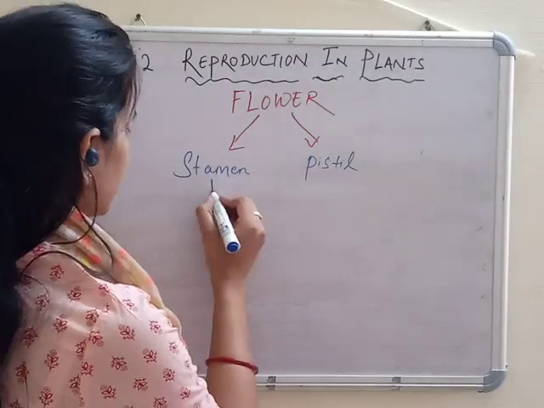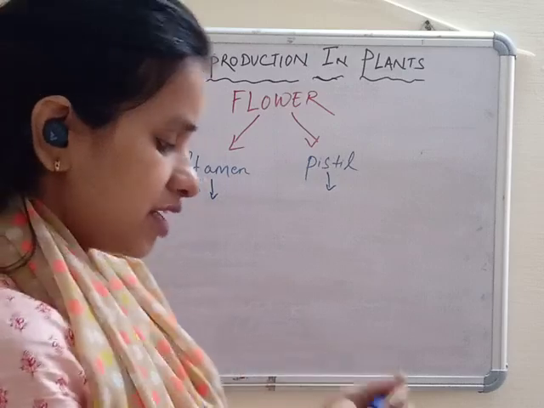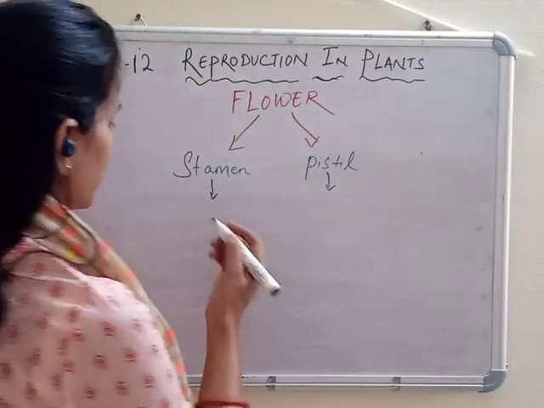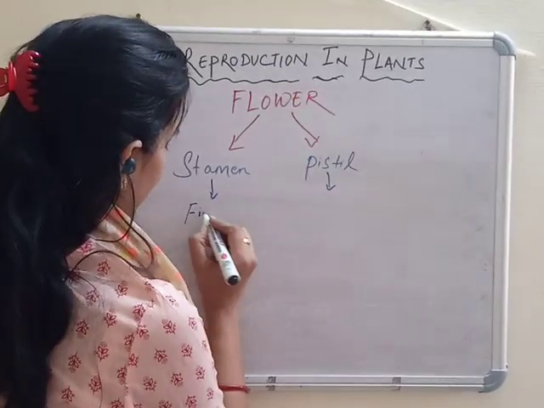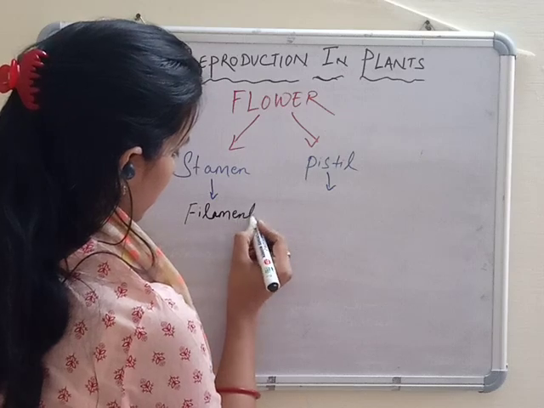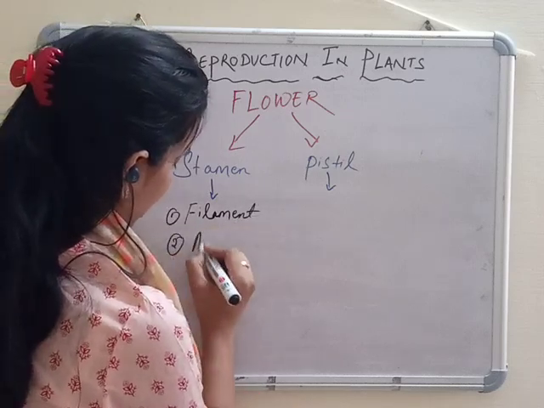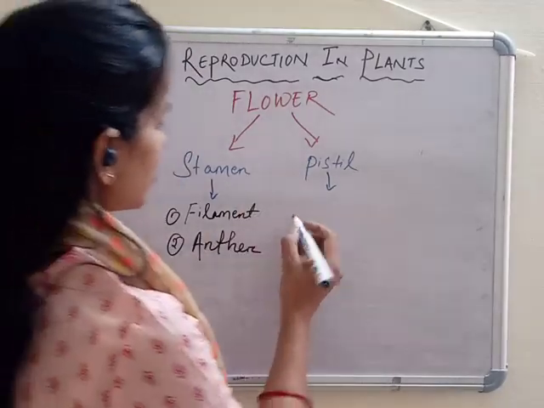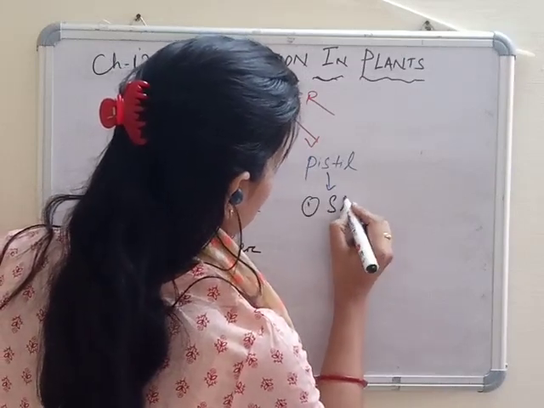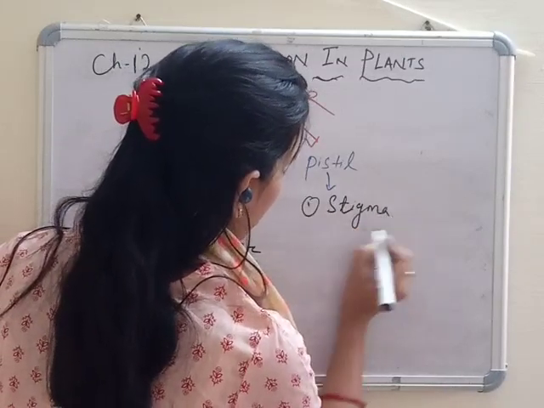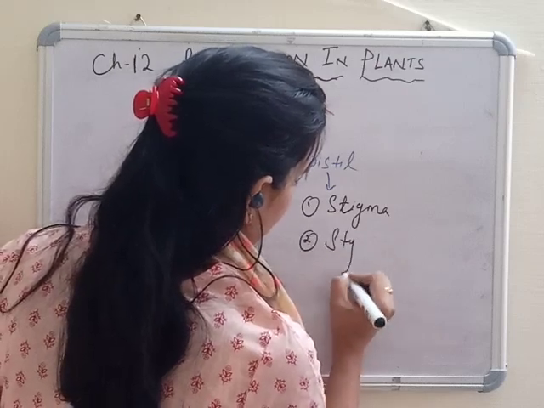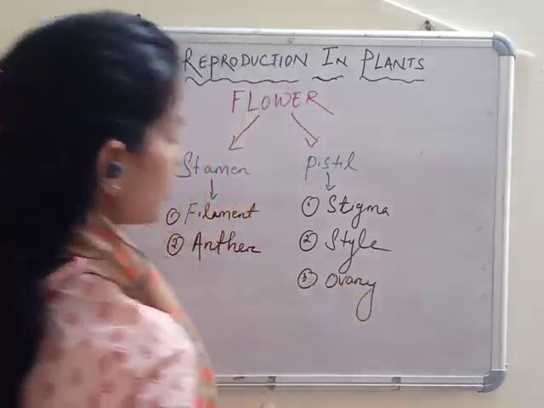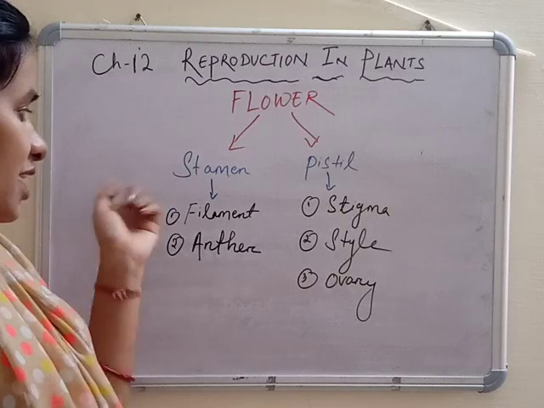Again, this stamen and pistil have more parts in them. So stamen has two parts, one is your filament, another one is your anther. The pistil has three parts: stigma, style, and ovary. Okay, so stamen has filament and anther.